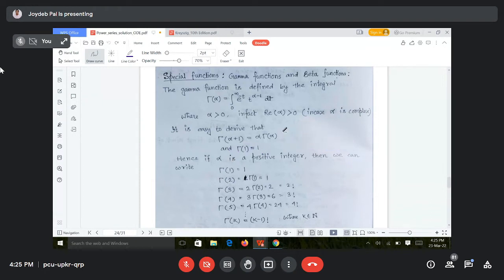Now, using these two properties, we can derive the gamma value for other positive integers. How? Gamma 1 is 1, by this property. Now gamma 2, you can think of as gamma of alpha plus 1, that is gamma of 1 plus 1. Then it will be 1 times gamma 1 by this property. Can I write gamma 2 is equal to 1 gamma 1?